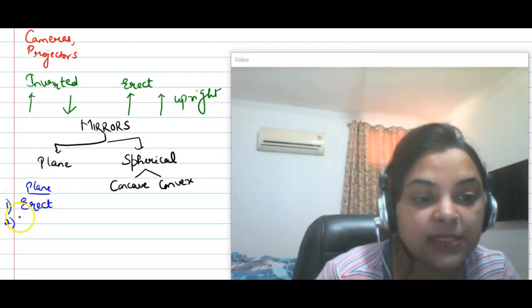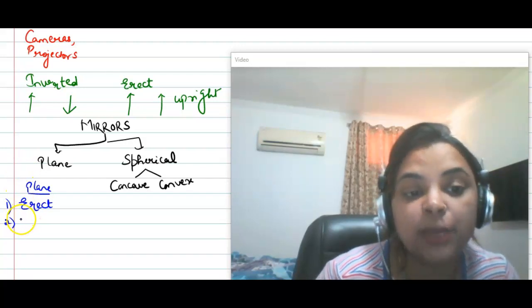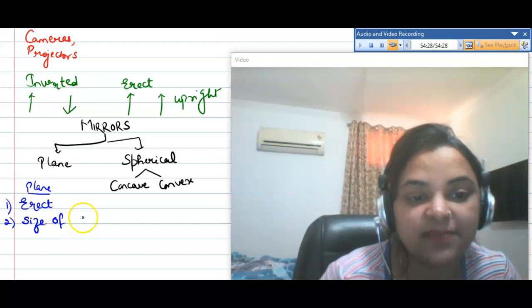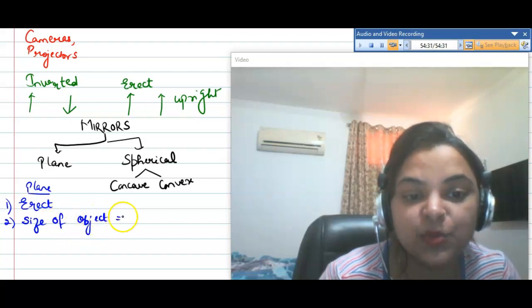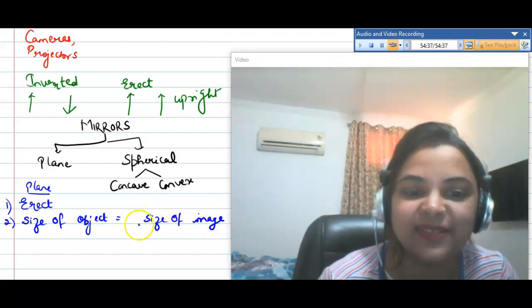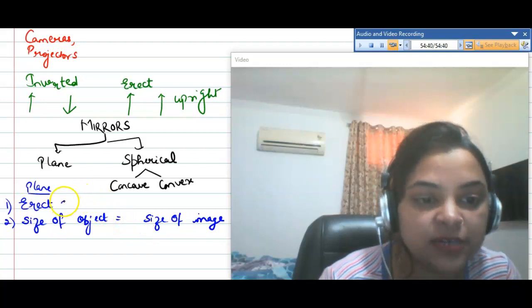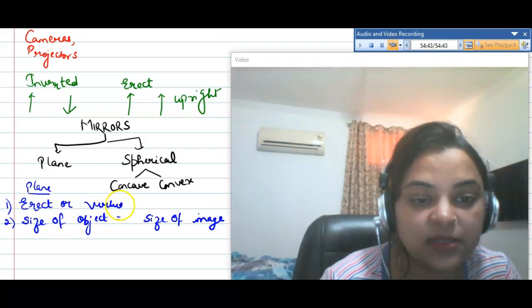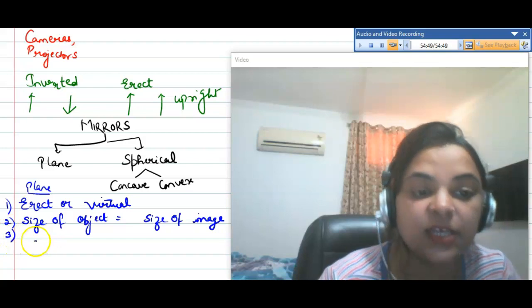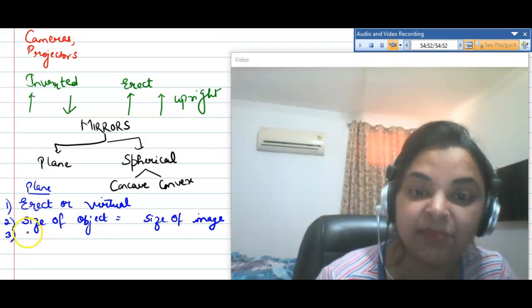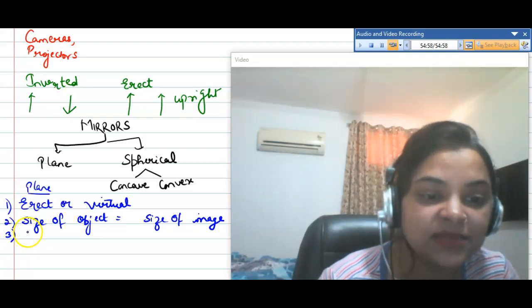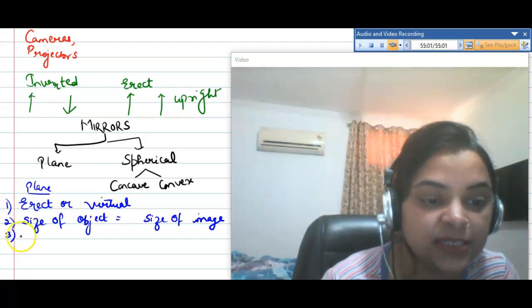Number two, next is the size. What kind of size will the image be? That is the same. So we can write size of object is equal to size of image, and the image is virtual as well, and erect. Number three, the distance of the object is equal to the distance of the image.